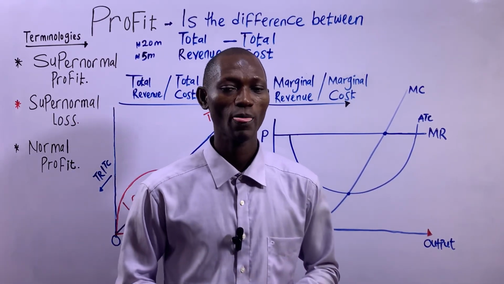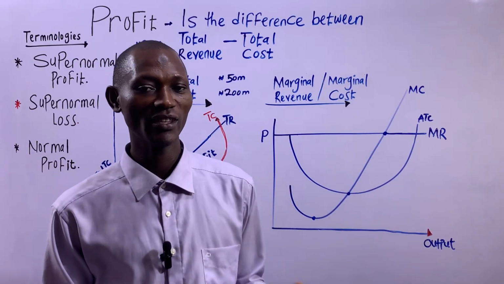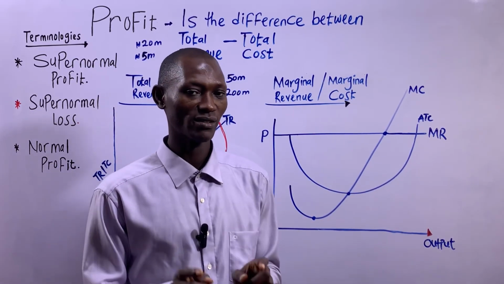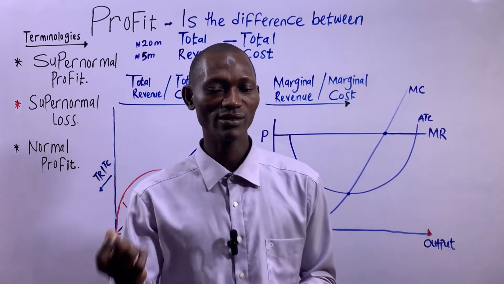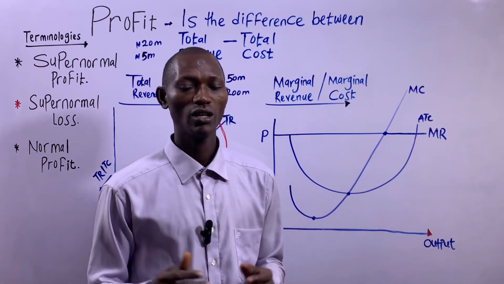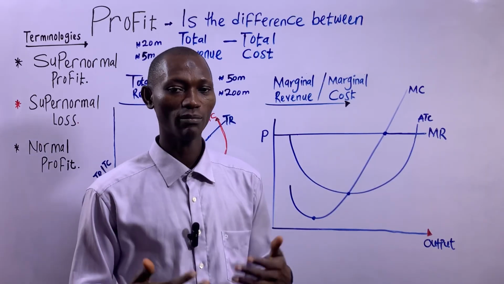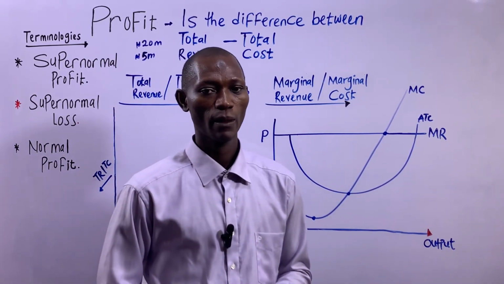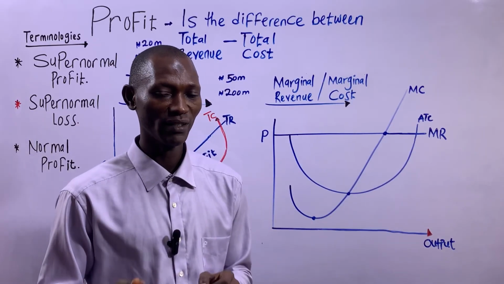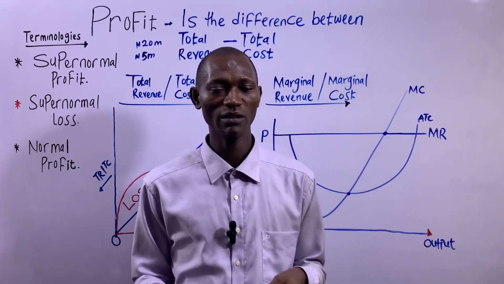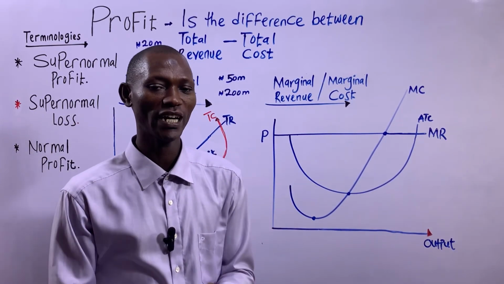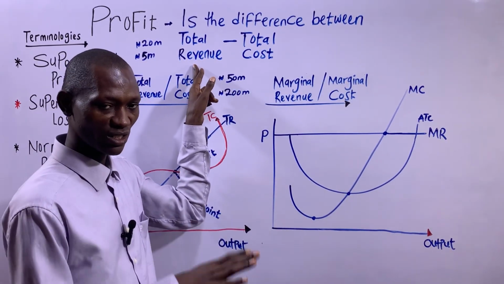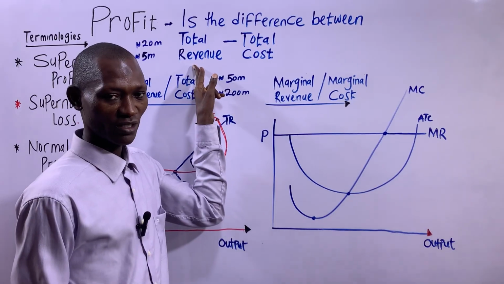Let's say also I have $10 million and I invested that amount into my business. Now remember that if I had lent that money out to an investor or a potential borrower, I would have received interest for that money. But the interest which I'm not receiving for investing that money into my business, I will factor the cost of that interest and deduct that from my total revenue. And that will reduce my profit further.